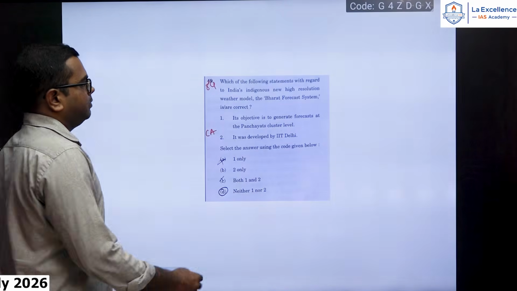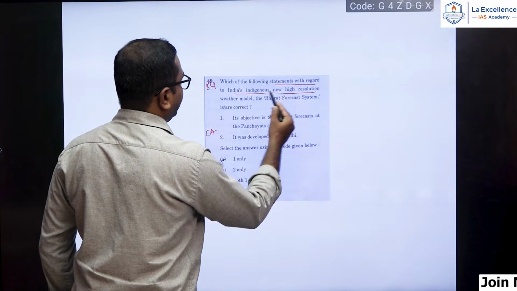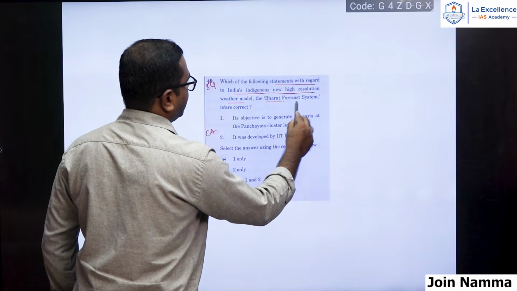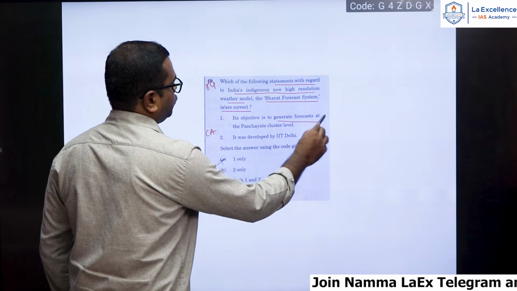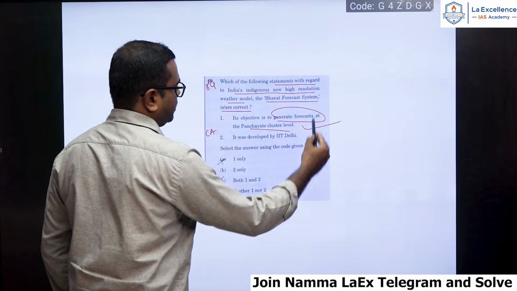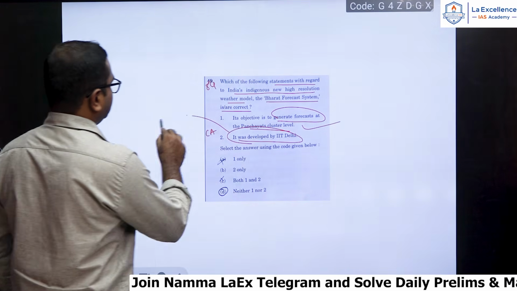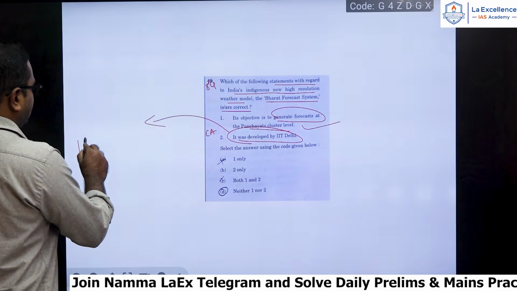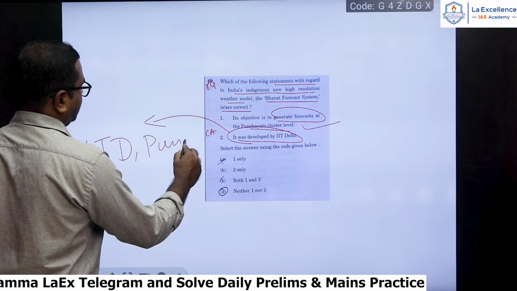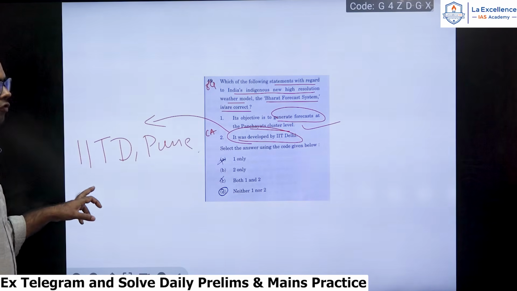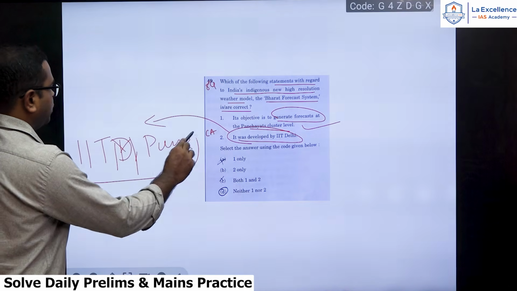Next, 84th question. Which of the following statements with regard to India's indigenous new high resolution weather model, the Bharat Forecast System, are correct? Its object is to generate forecast at panchayats cluster level. Yes, it is very much correct. It was developed by IIT Delhi. So again, this is not by IIT Delhi, rather it is IITM Pune. Okay, it is Indian Institute of Tropical Meteorology, Pune.